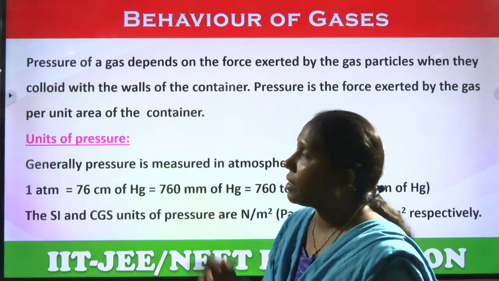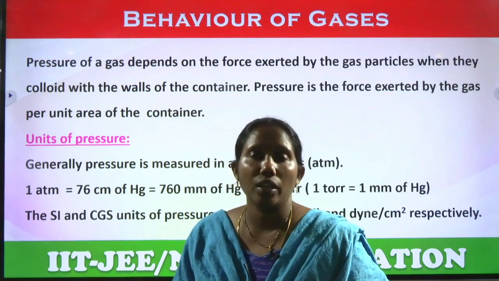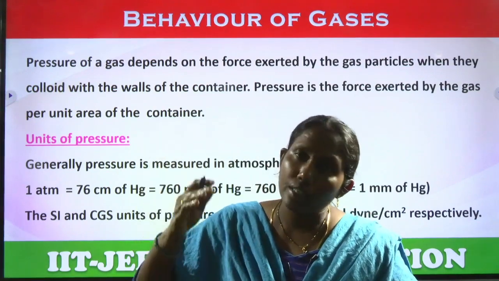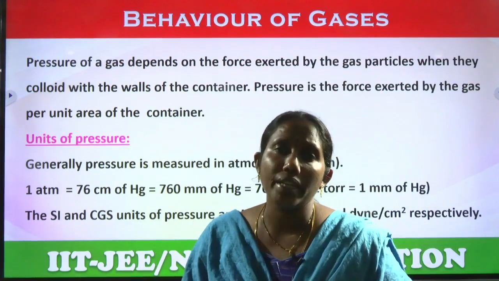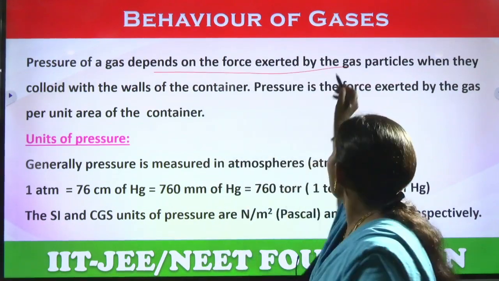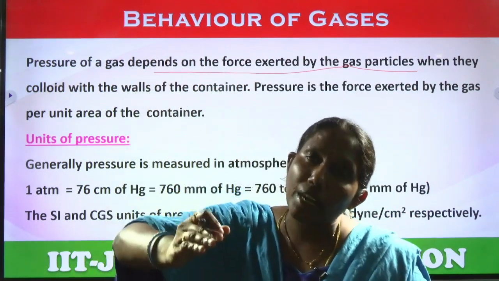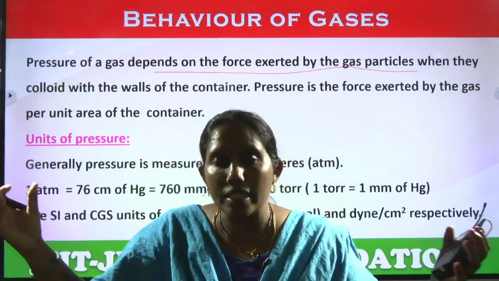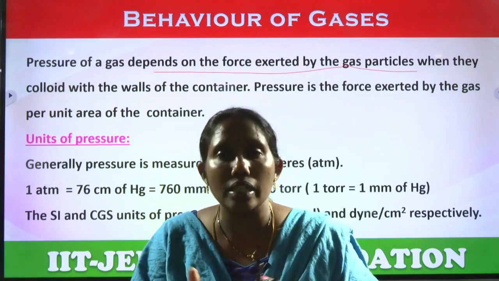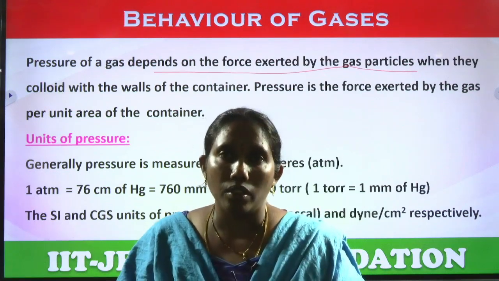Next we have pressure. What are the measurable properties of gases? The first is volume, and then pressure also, because by applying pressure on the gas, the volume of the gas decreases. What is this pressure? Pressure of the gas depends on the force exerted by the gas particles when they collide with each other. When you apply some pressure, the particles come nearer to each other. While they are coming nearer, there will be collisions between the particles and between the particles and the walls of the container. Then they exert some pressure, isn't it?